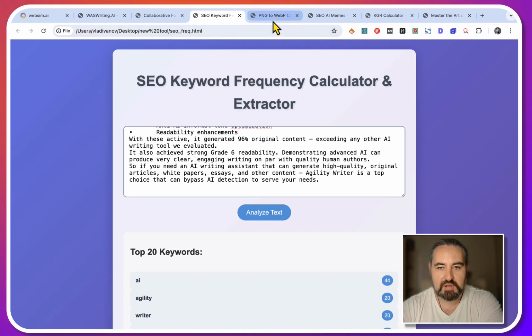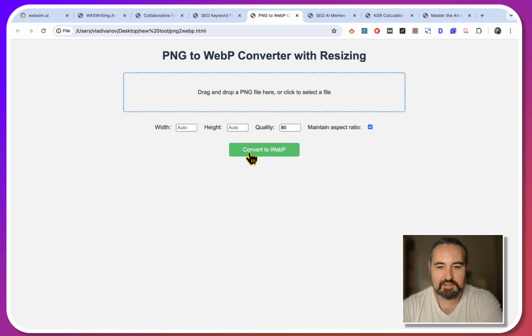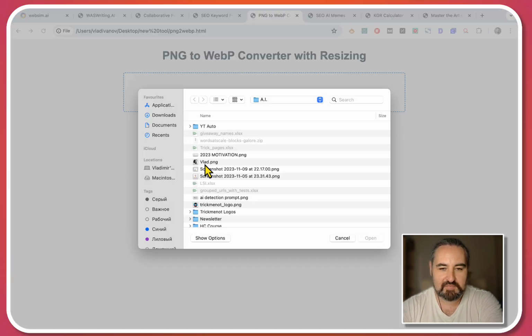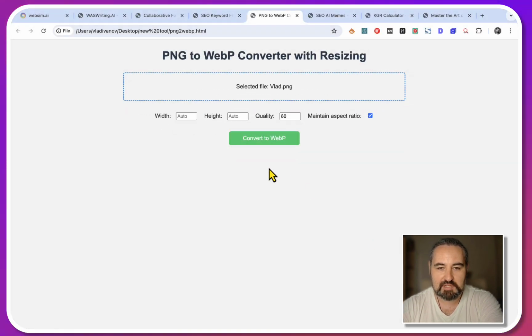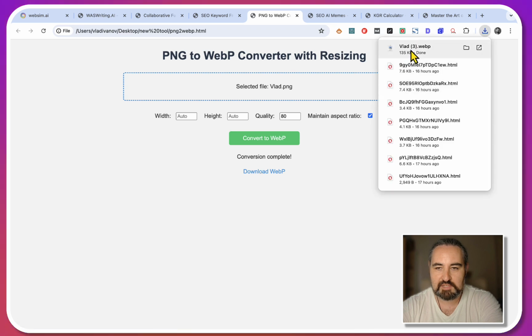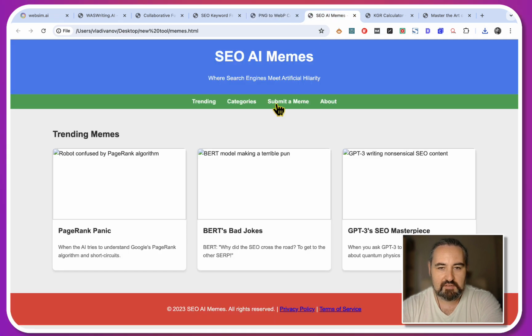This is a PNG to web converter. So let's try it out. And this was all done under 10 minutes. Once again, convert to WebP. And this is the WebP file that we got. This is the SEO memes website that I've built with different categories.